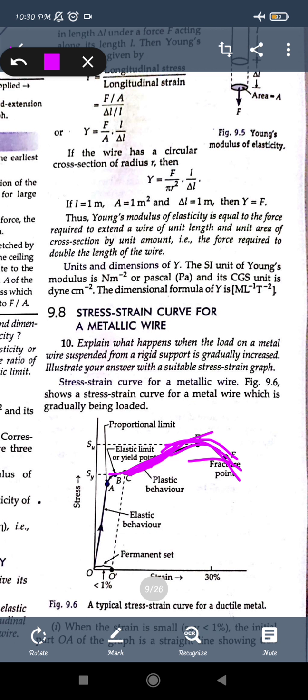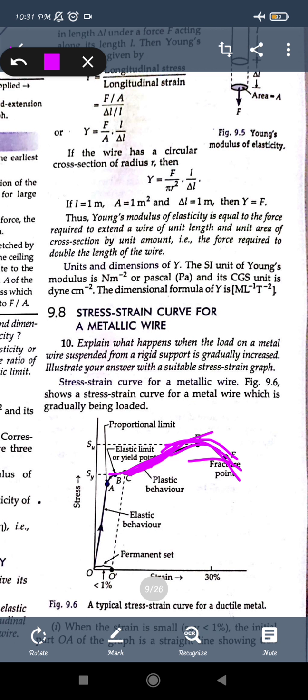But once it exceeds the elastic limit, the body cannot come back to its original size and shape. So there will be a permanent deformation or permanent increase in the length. So the wire may have acquired a permanent set. This is said to be the permanent set.